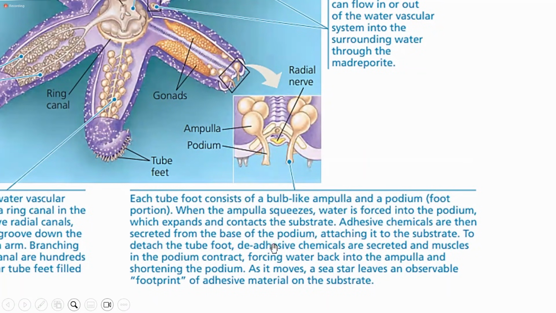Adhesive chemicals are secreted from the base of these podia for adhesion. Similarly, once you want to detach the tube foot, de-adhesive chemicals are secreted and muscles in the podium contract. So this contraction and expansion of the muscles in the podium of the tube feet allows for locomotion.